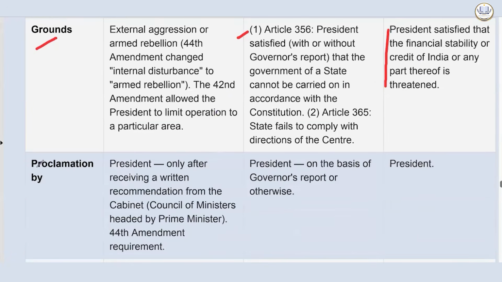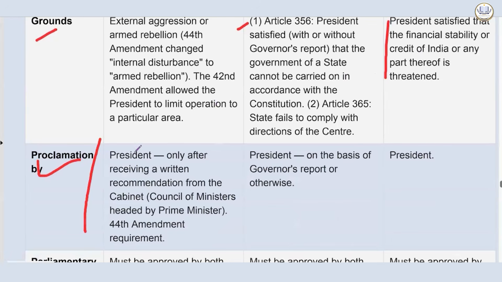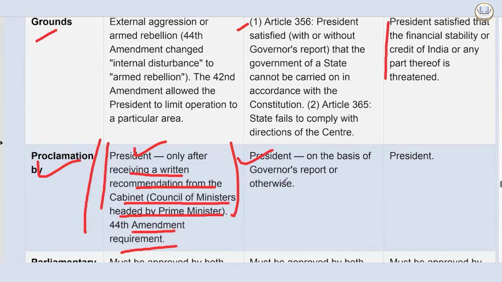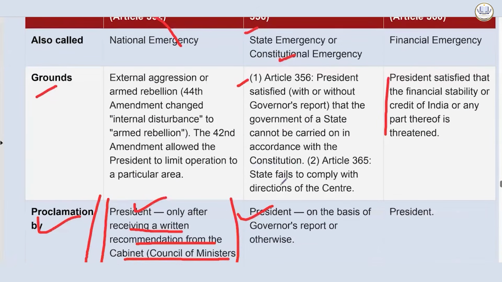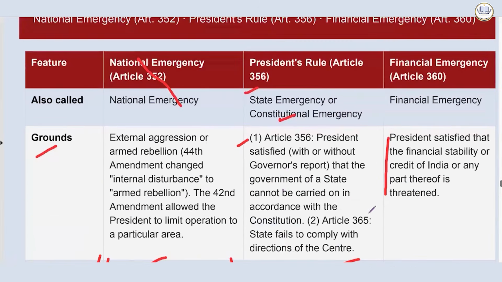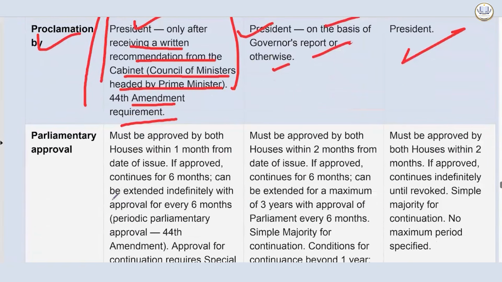Then they can apply. Proclamation: for national emergency, the President acts only after receiving a written recommendation from the Cabinet, the Council of Ministers headed by the Prime Minister. This is a 44th Amendment Act requirement; previously, it was not there. In terms of President's rule, the President can act on the basis of the governor's report or otherwise. And financial emergency, the President can do.